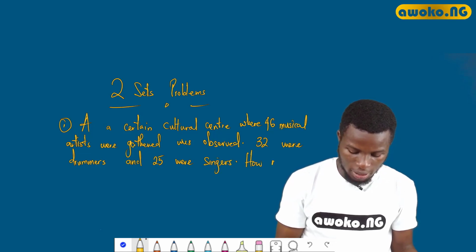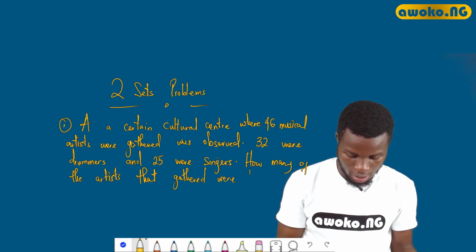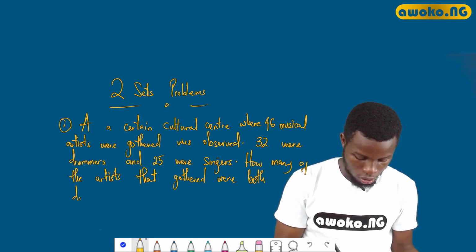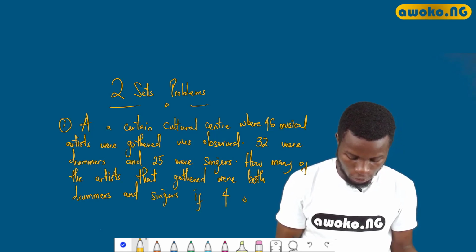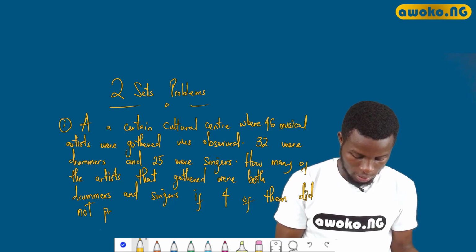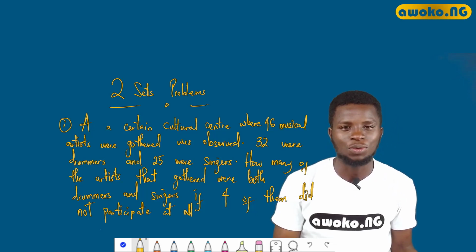So how many of the artists that gathered were both drummers and singers, if 4 of them did not participate at all? So this is the information we have.